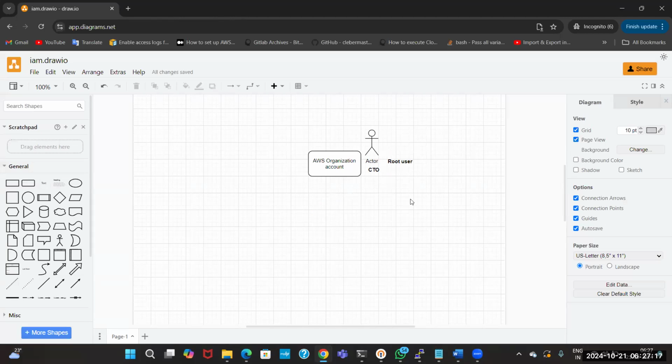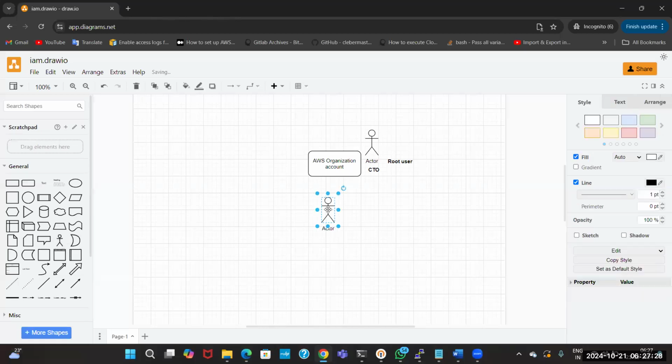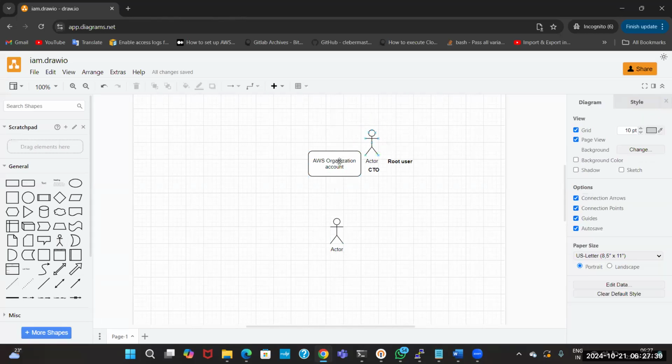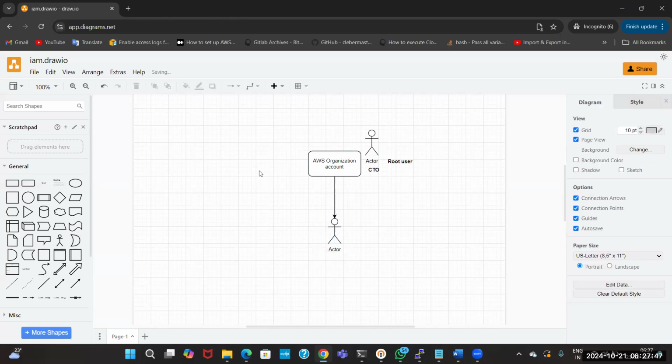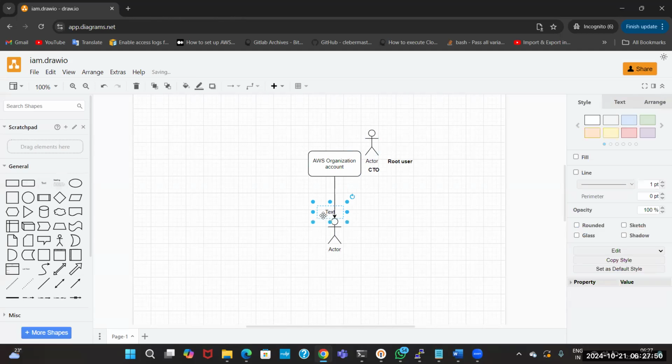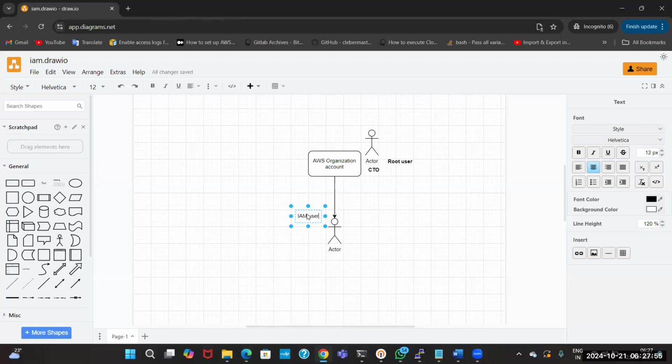From here onwards, multiple users will be joining as the organization continues to grow. Suppose the CTO created a new user; any user other than the root user will be considered an IAM user only.